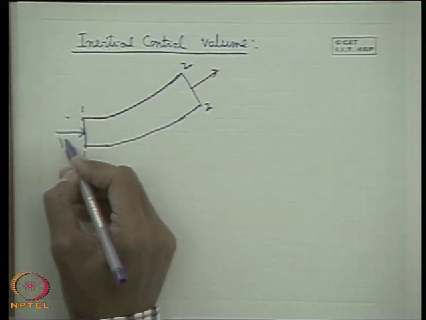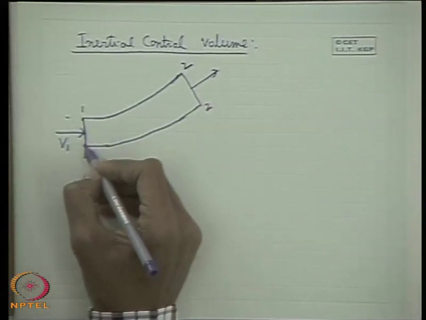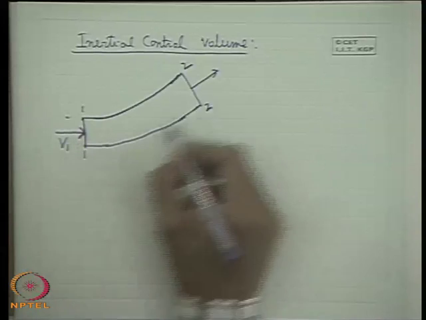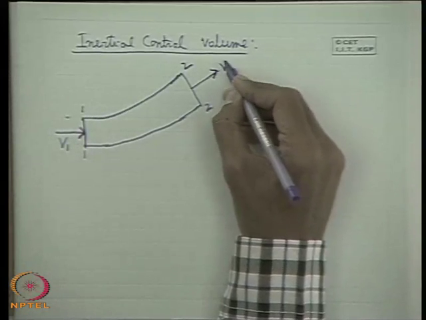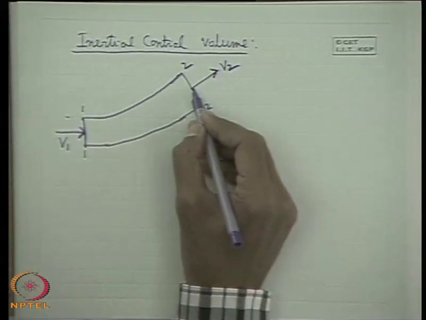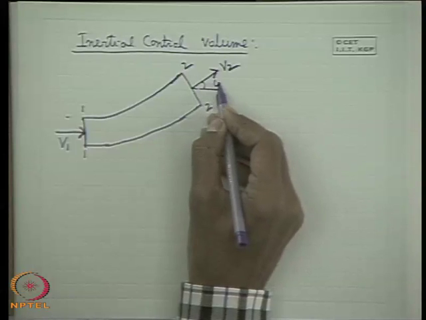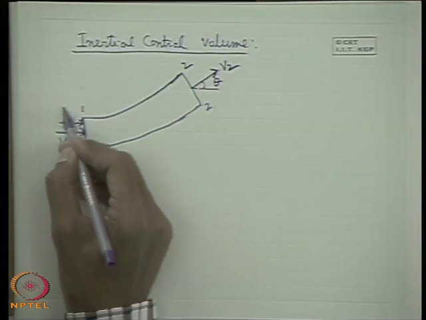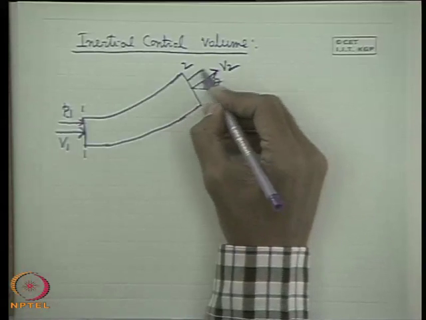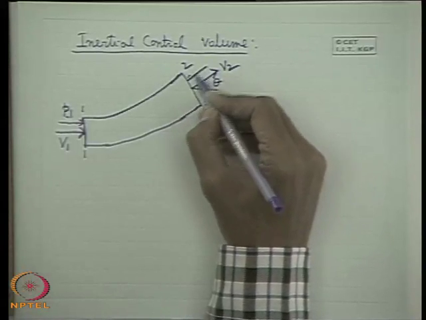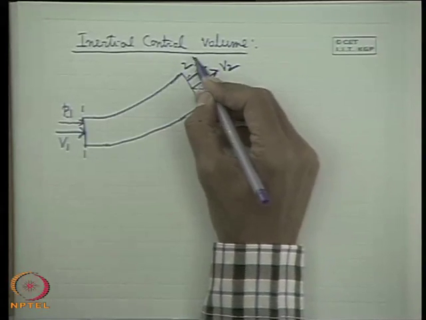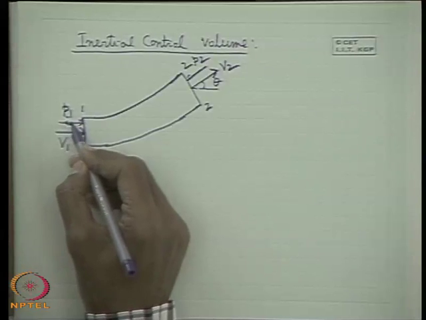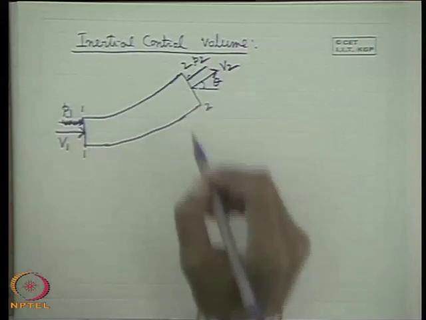Let the fluid flow in with velocity V1. Across this section we consider things to be uniform. It is a one-dimensional case. Let it go out with V2. Let this angle be theta. Let us consider the pressure here is P1. Let us consider the pressure with which it goes out to be P2. Now, I will not give any direction first.